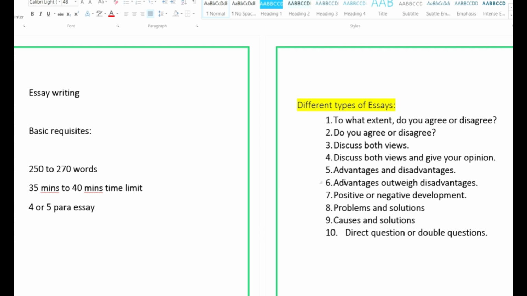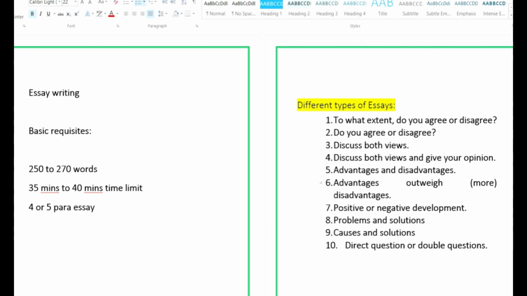Question 5 and 6 are similar. Advantages and disadvantages is one, and advantages outweigh disadvantages is the other one. The word outweigh means more. So which do you think is more? Is it the advantages or disadvantages? Then it is the positive or negative development.